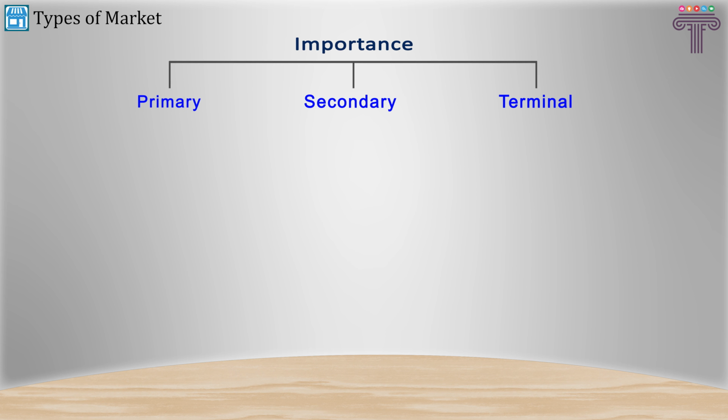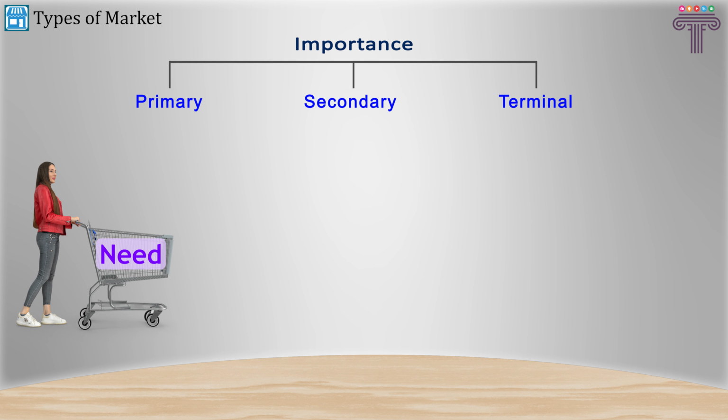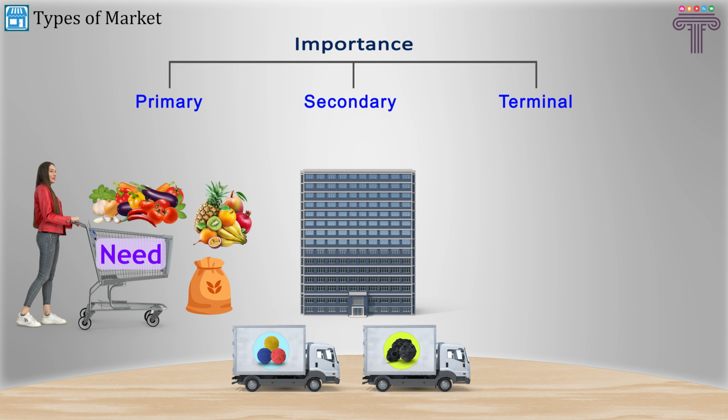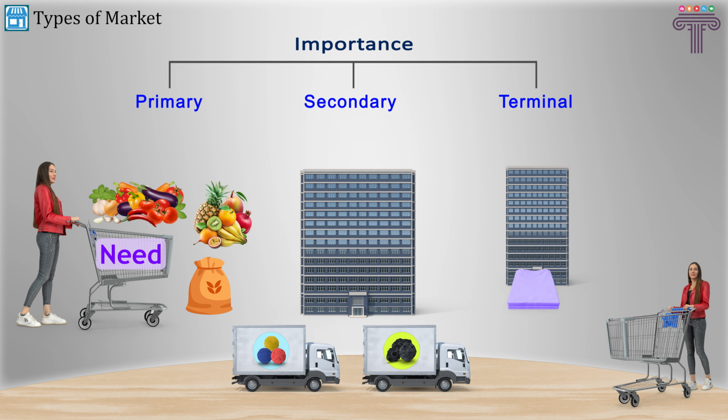In case of primary markets, the primary needs of the consumers are directly targeted in this market. Typically, farm produce or forest produce in the form of grains, foods, vegetables, all these perishable, non-perishable, semi-perishable items are used under this. Secondary markets, where semi-finished or semi-processed goods are sold, affect the other businesses, not the end consumers directly. And then lastly, you have terminal market, where the finished goods are sold directly to the consumers.